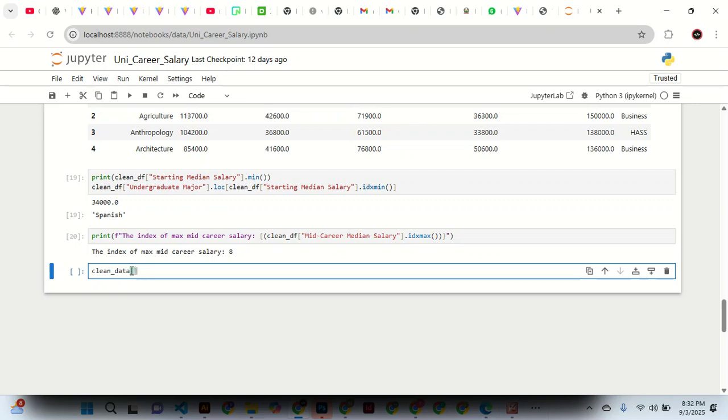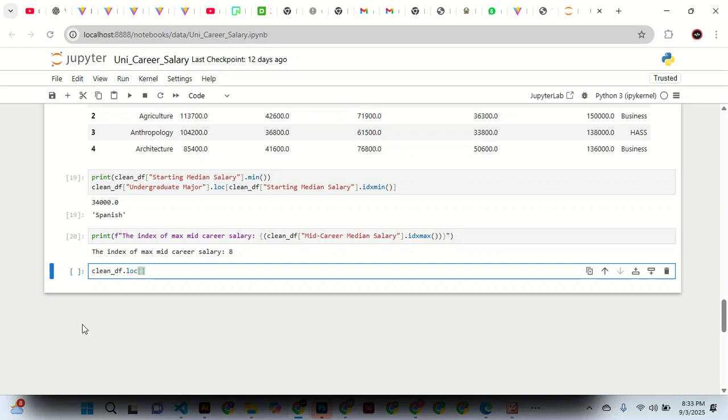This list includes... this is not data. I don't know why I'm missing there. Data instead of df. So clean df, that is data frame. We want log. You can say dot log.